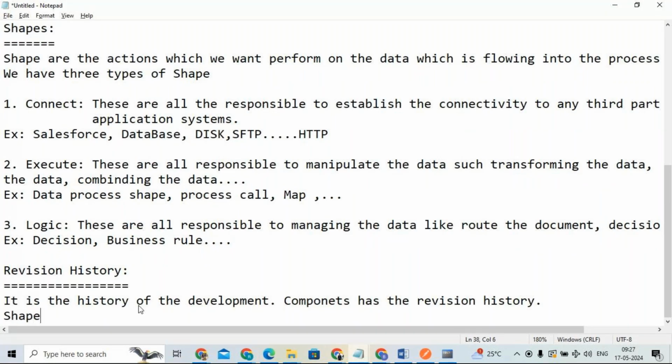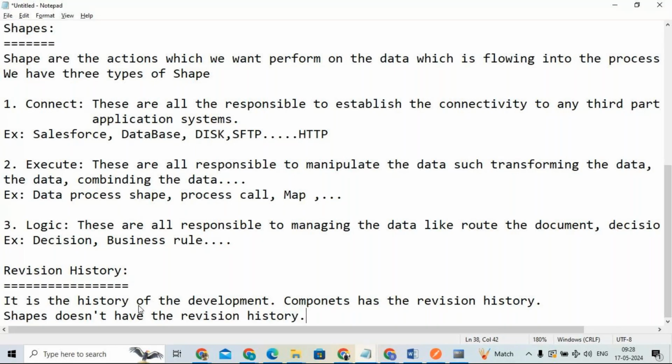Shapes do not have the revision history. Only the components have a revision history. How the revision history is created and how it is helpful, I will explain to you. But keep it in mind: every component has a revision history, but shapes do not have a revision history.